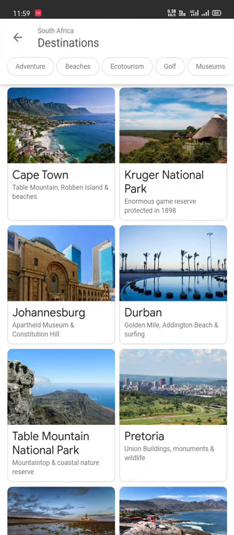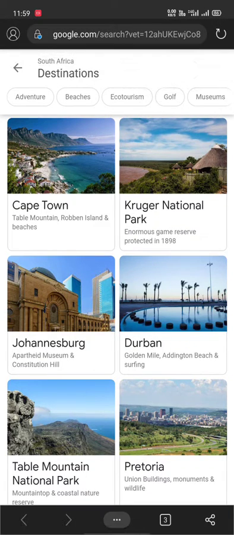Today's topic of discussion is South Africa, one of the prominent countries located in the African continent. We are going to look into what the major places of interest and major destinations are, and how the geography of South Africa is important for its tourism attraction. Let us go through the content and have a very fruitful discussion.